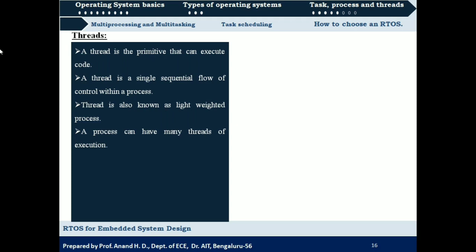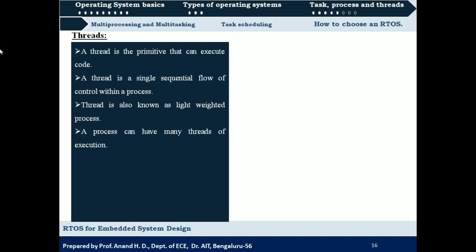We have seen that a process is sequential in execution, so a part of that process will also be sequential in execution. That is what the second point says: a thread is a sequential flow of control within a process. And a thread is also known as a lightweight process.